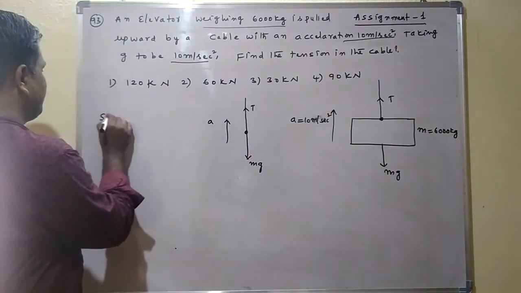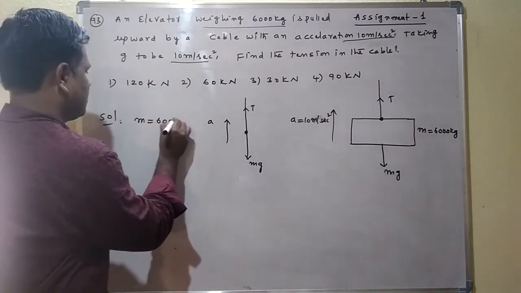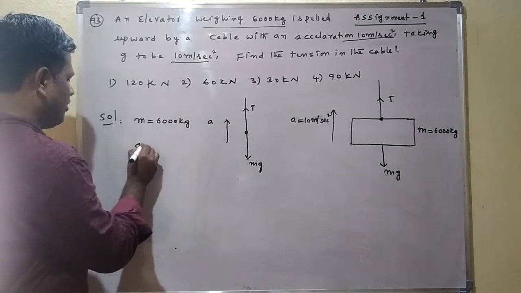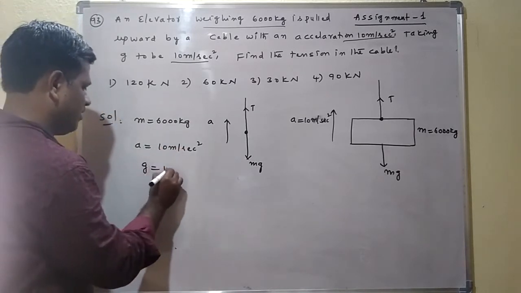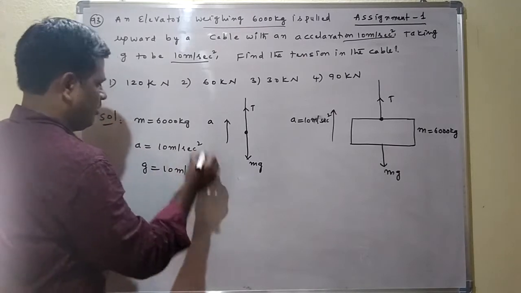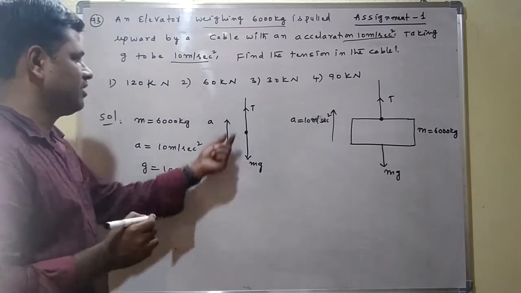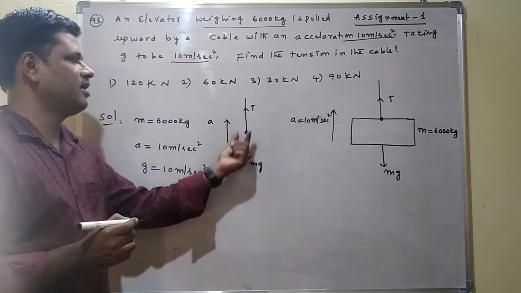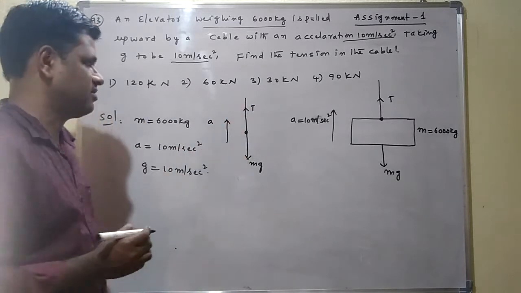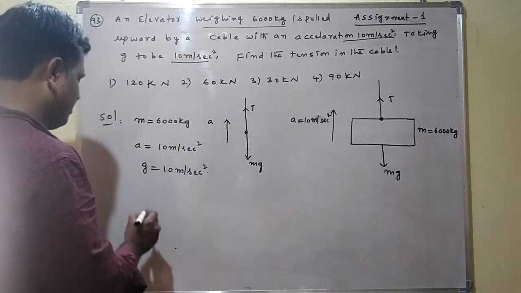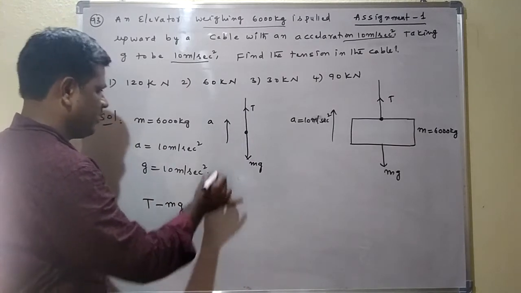So, here first I am writing what are the given values. Here m is equal to 6000 kg, a equal to 10 meter per second square, g equal to 10 meter per second square. Now, we write the Newton's law of motion for the elevator free body diagram. Here acceleration is in the upward direction, so tension is large and mg is small. So net force can be written as T minus mg is equal to mass into acceleration.